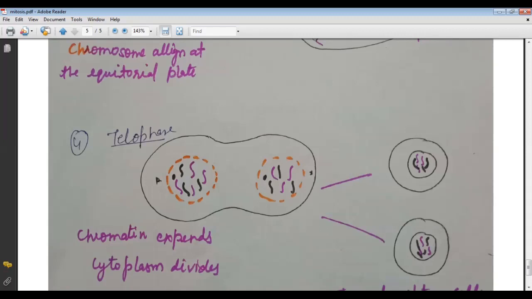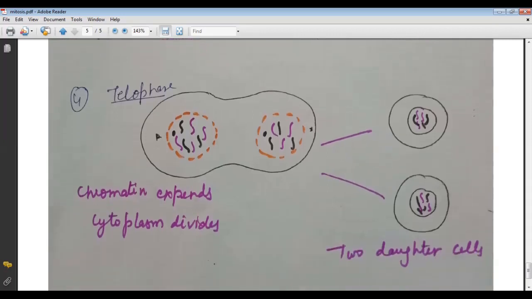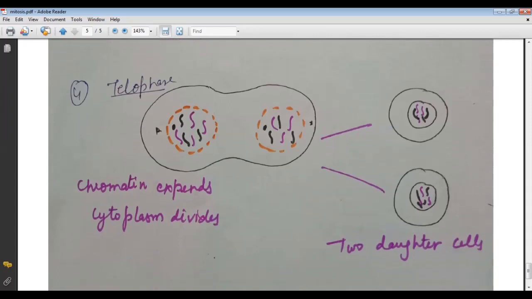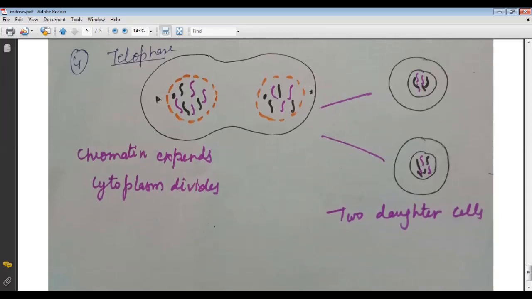So here we find the two daughter cells, and each daughter cell has 46 chromosomes. Now the chromatids become thinner, and the nuclear membrane is also here. So this is called the cell division.